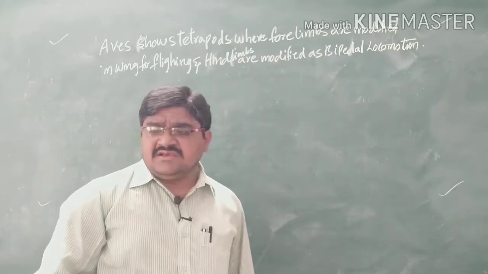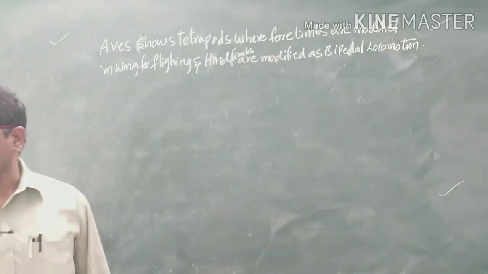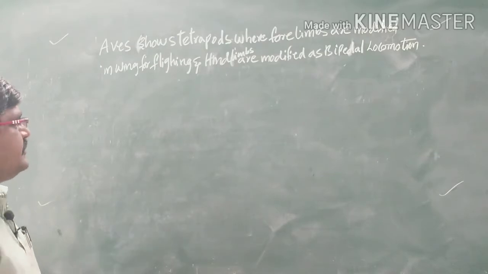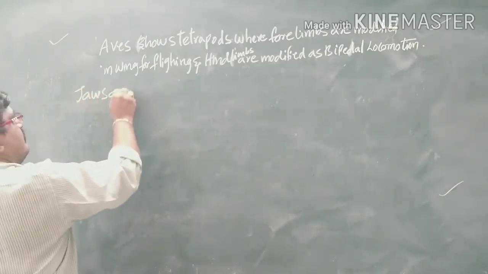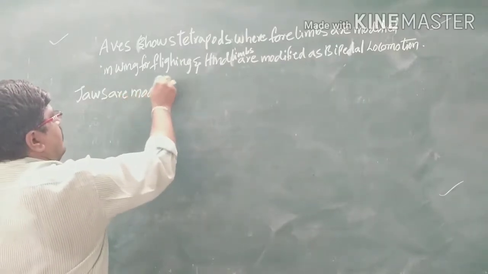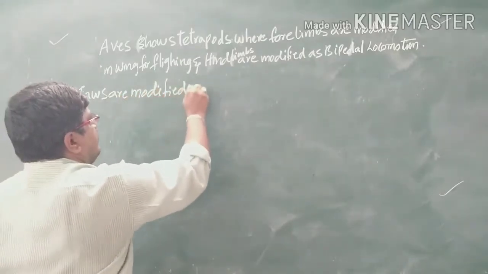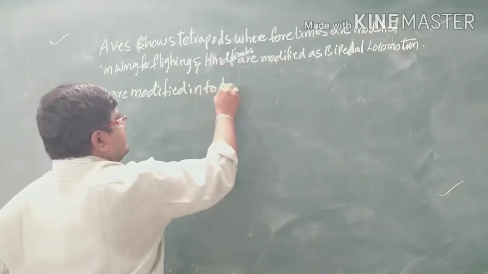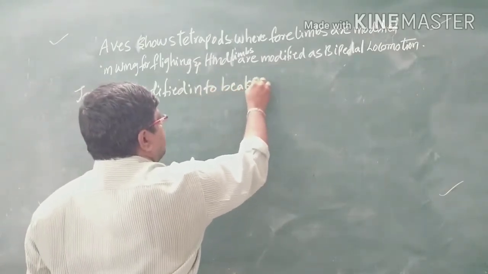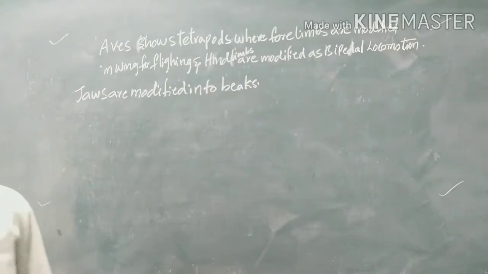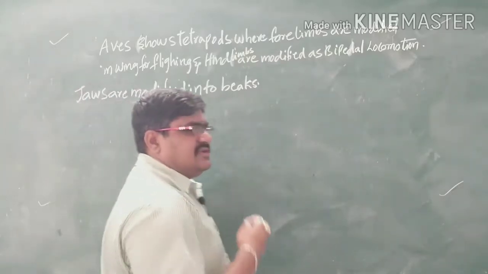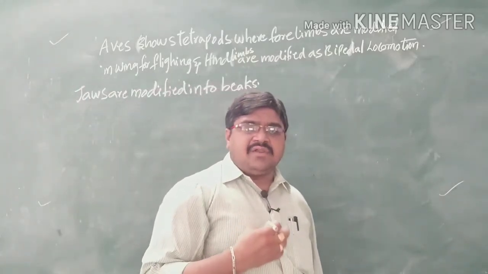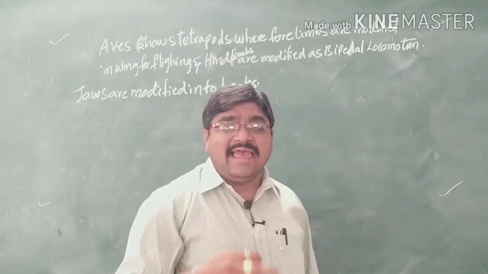And next, if we come to the next one, that is the jaws are modified into beaks. That means the jaws are modified into beaks, where the alimentary canal opens exteriorly. What are the jaws? The upper and lower jaw is modified into a beak-like structure.